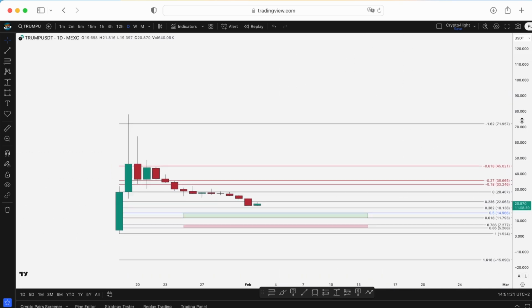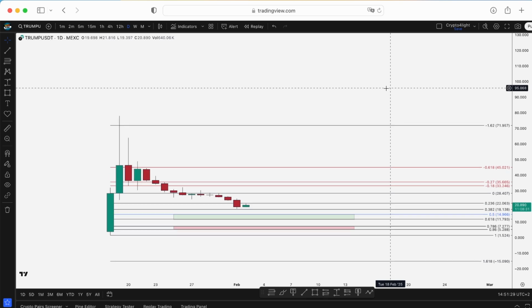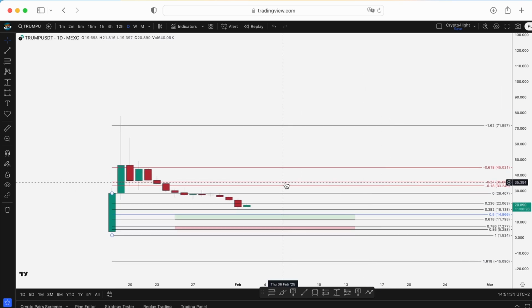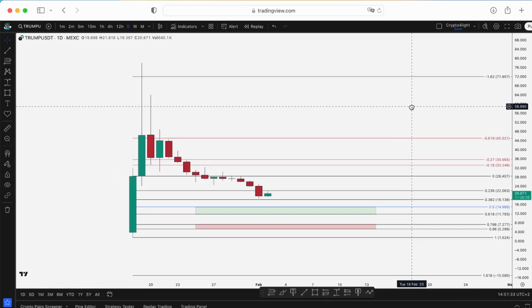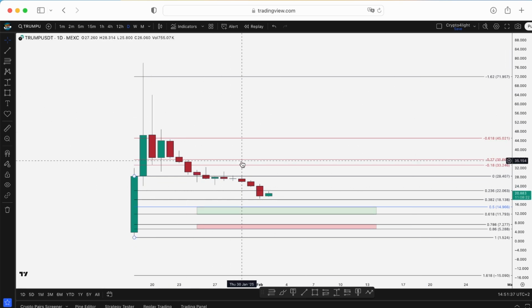So yes, technically we can see even $100 for Trump or so. Technically, yes. So nothing bad or extraordinary is happening with this token, right? We just see that, slowly but surely, some people distribute their tokens.